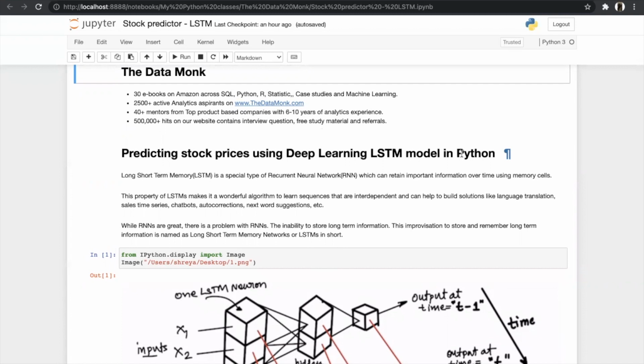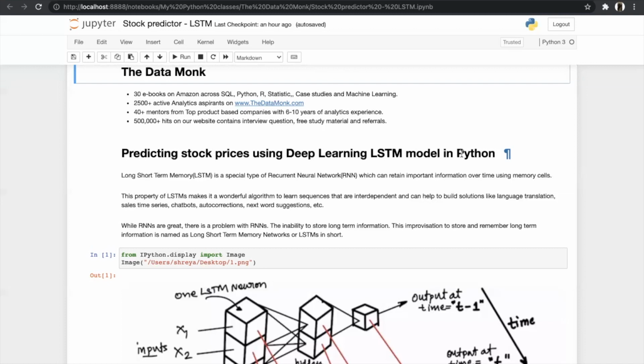So, our first question will be, what do you mean by LSTM? In simple terms, LSTM stands for long short-term memory. It is a special type of recurrent neural network which can retain important information over time using memory cells. This property of LSTMs makes it a wonderful algorithm to learn sequences and can help to build solutions like language translation, chatbots, autocorrection, next word suggestions, and many more types of applications. Today, we will follow one of the applications for LSTM, which is to predict the stock prices of any company.